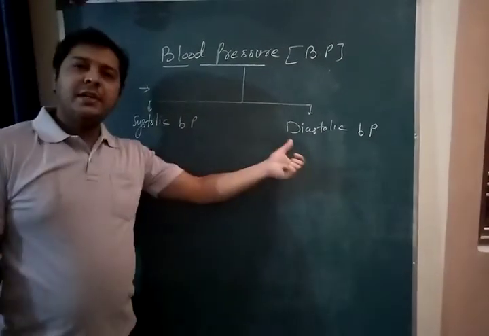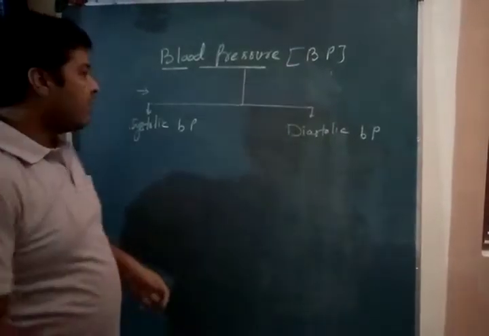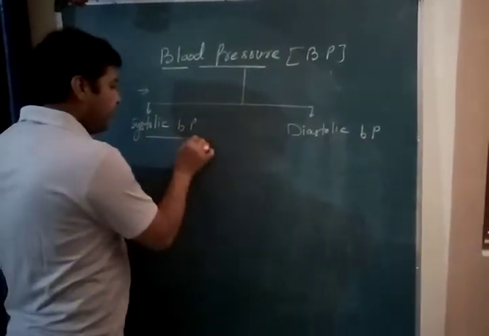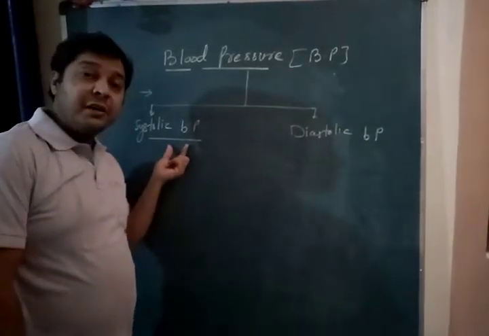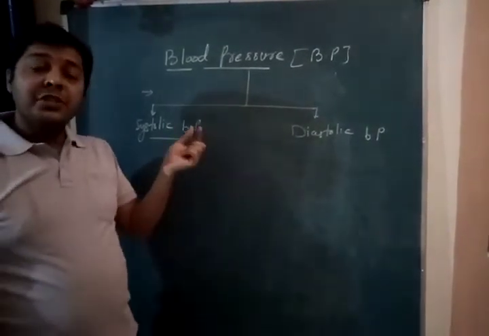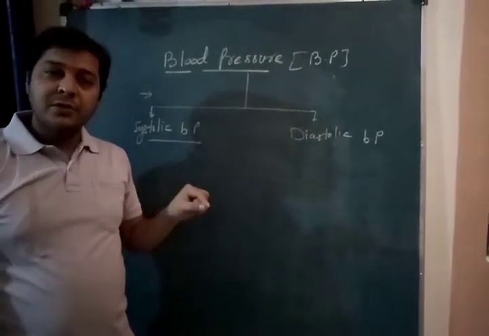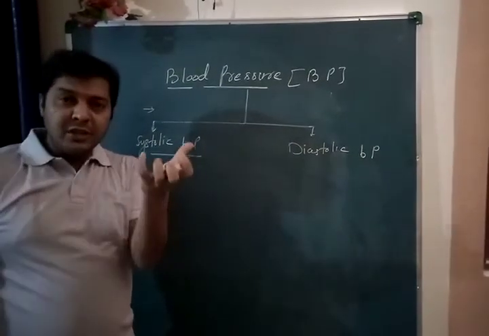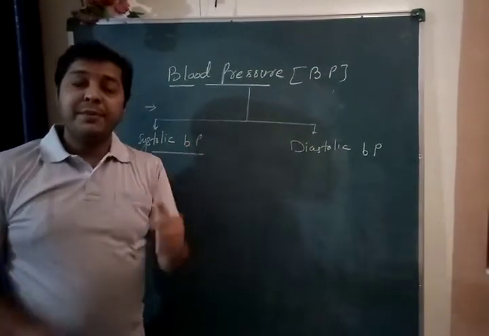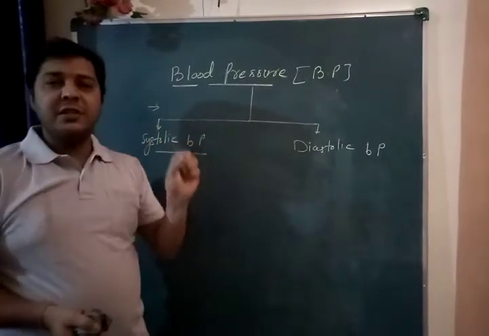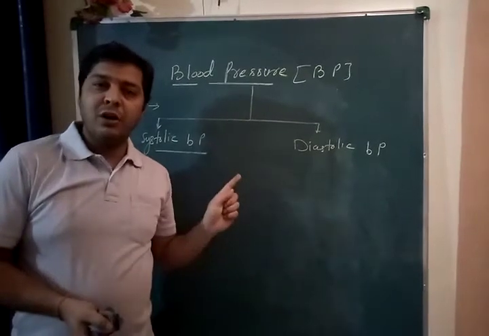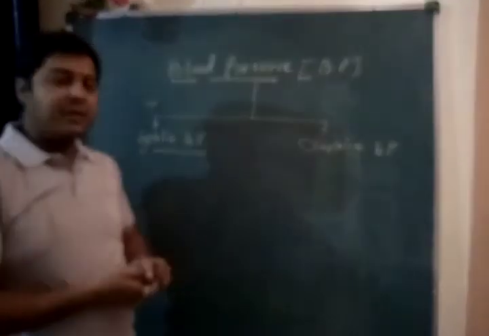Systolic blood pressure we can see in case of arteries: the pressure which is exerted by blood on the wall of an artery during contraction is called systolic blood pressure.